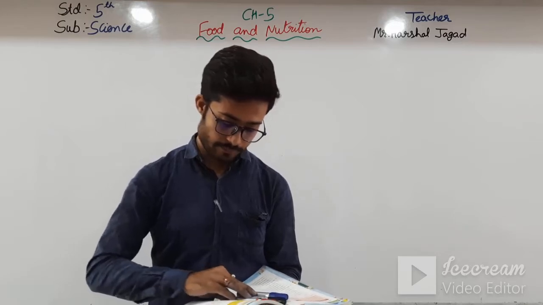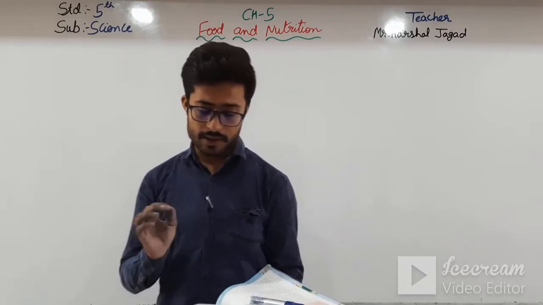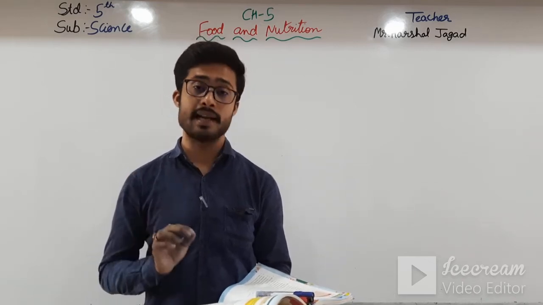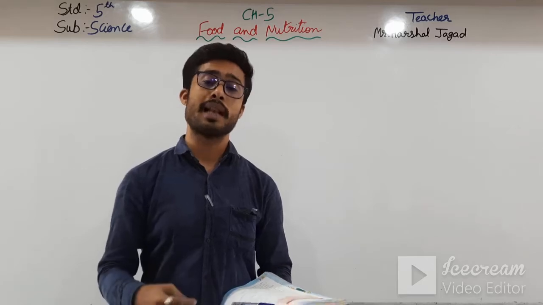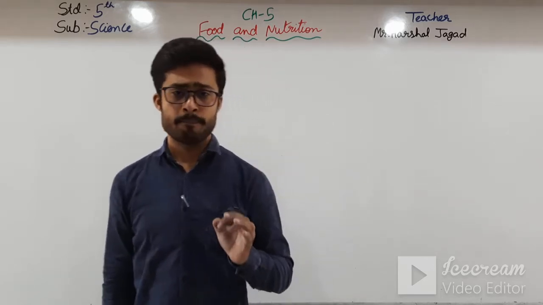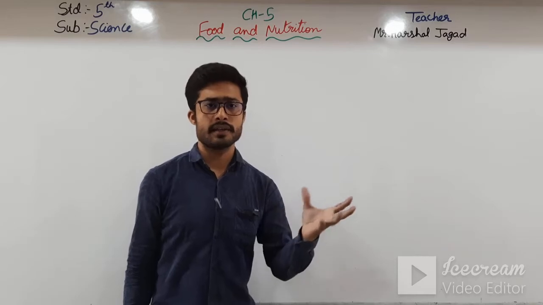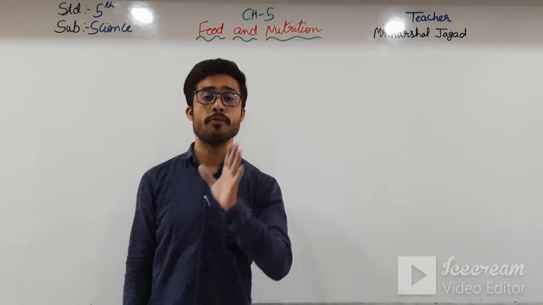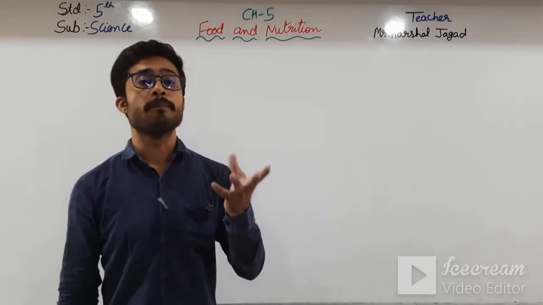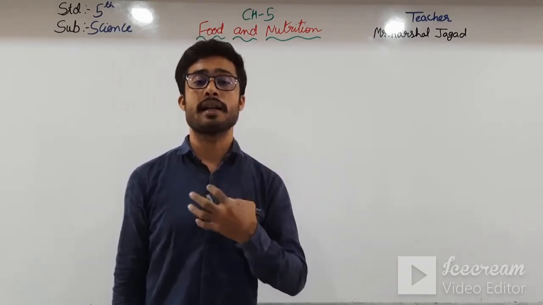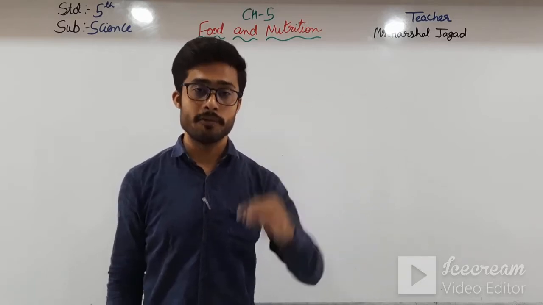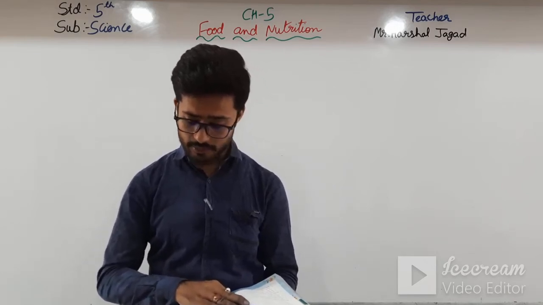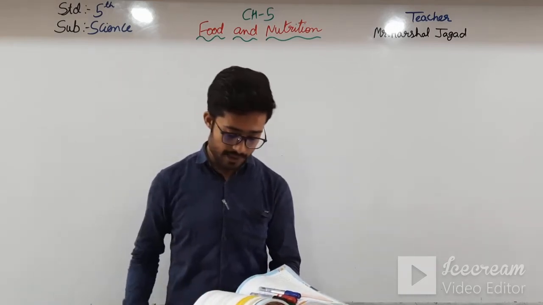And moving further, our food should contain all the essential nutrients in the correct amount. Such food is called a balanced diet. So first of all, what is a balanced diet? A balanced diet means all types of nutrition that we are taking in, which means we have to eat all types of food according to the season. So the nutrition which we want in our body comes from that food. Okay students, moving further, a balanced diet is necessary for the proper growth and development of the body.